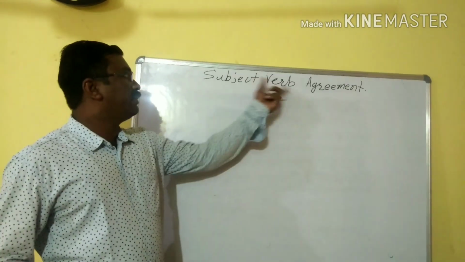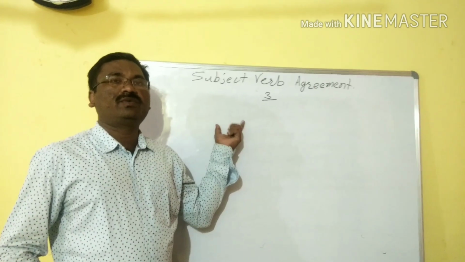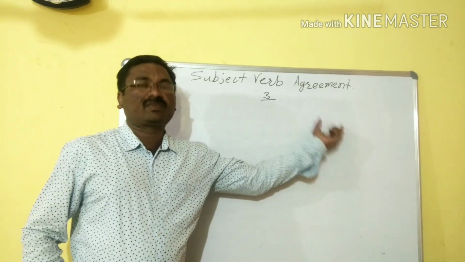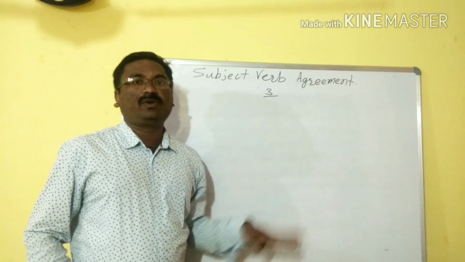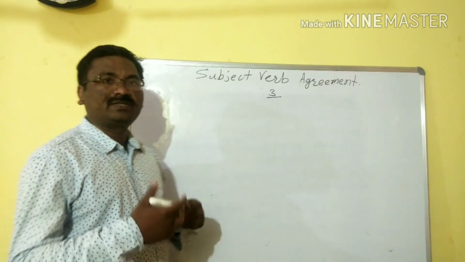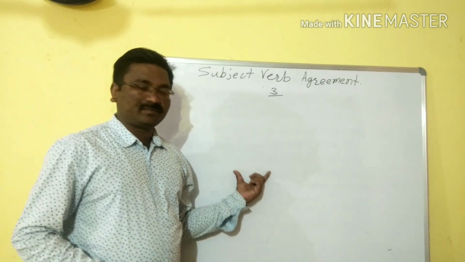What is subject verb agreement? Already I told you. If the subject is singular, we need to take a singular verb. If the subject is plural, the verb also we need to take plural. And many rules we have studied here. Now some further rules we are going to study.